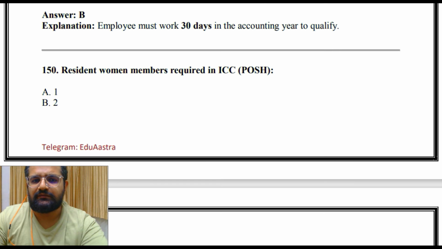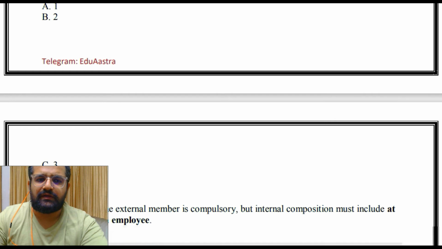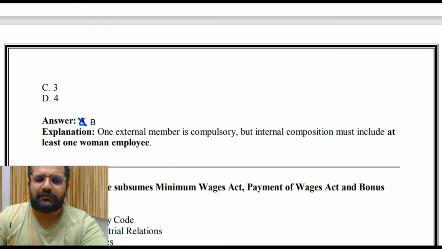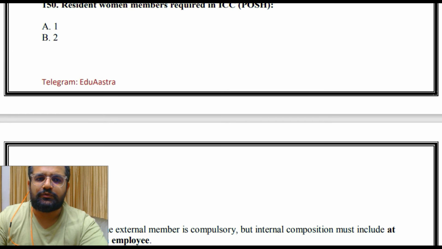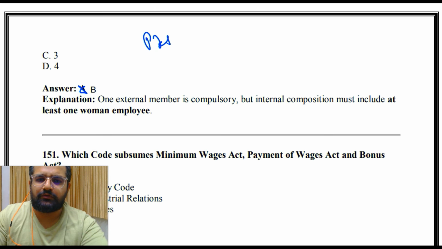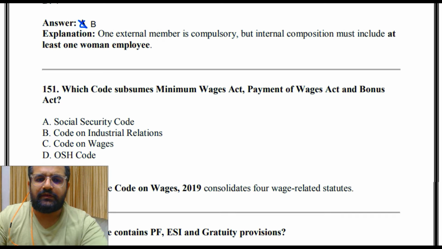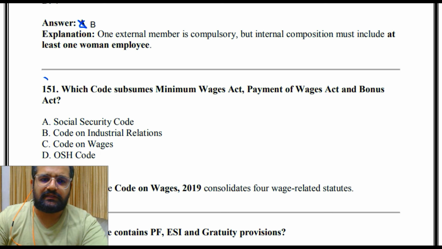Then resident women members required in ICC, POSH, 1, 2, 3 and 4. So the answer is B, that is 2. One of them we have already seen, who will be, the presiding officer, and one more will be there. Then which code subsumes Minimum Wages Act, Payment of Wages Act and Bonus Act? Social Security Code, Code on Industrial Relation, Code on Wages, OSH Code. That is Occupational Safety Hazard. So you tell me what is the correct answer for this.